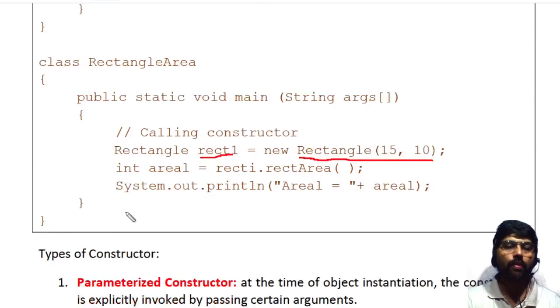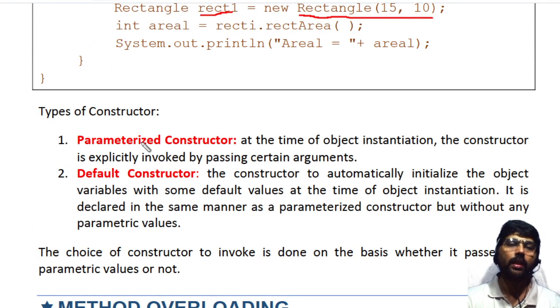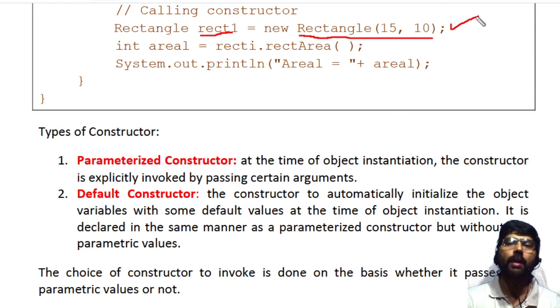There are two types of constructor in Java. The first one is called the parameterized constructor. This is the example of a parameterized constructor. Parameterized constructor means when you create an object, you are passing a parameter to a constructor. If you pass a parameter to a constructor during object creation, it is called a parameterized constructor.